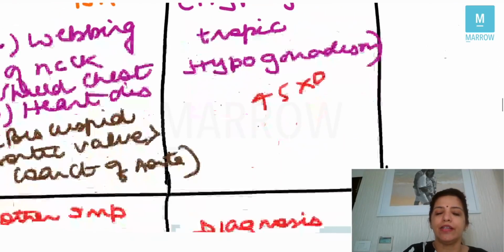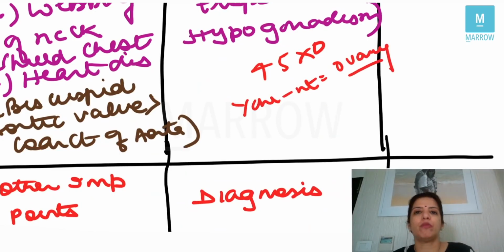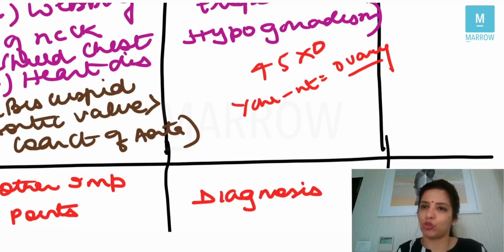Now, in Turner's syndrome, because Y chromosome is absent, that is why we know that the gonads will be ovary. Now, another very important point you have to remember is that ovaries develop. See, ovaries are formed. Why? Because Y chromosome is absent. That is why ovaries are formed. But for proper development of ovaries, ovaries need both the X chromosomes. So ovary will be present or ovary will be absent, it totally depends on Y chromosome. Ovary will be present only if Y chromosome is absent. But ovaries will be properly developed or not, for that, it needs both the X chromosomes.